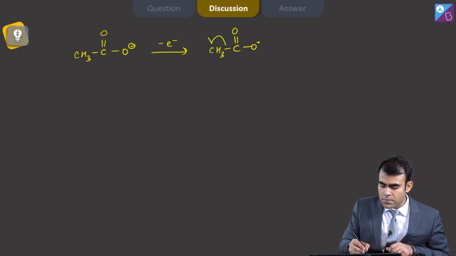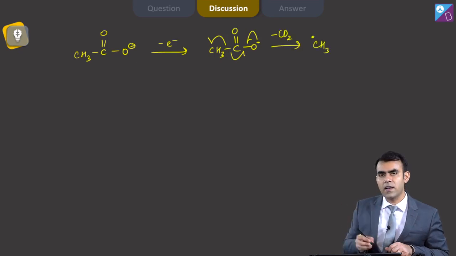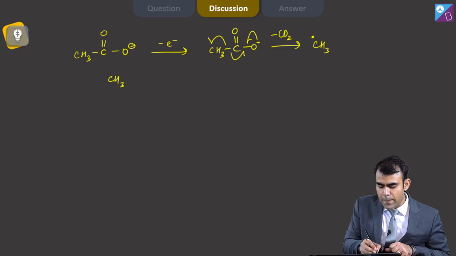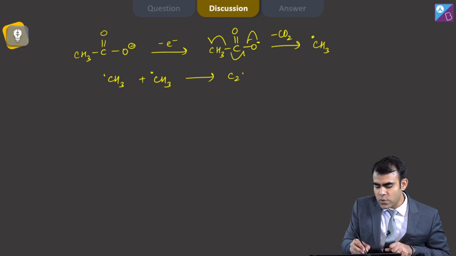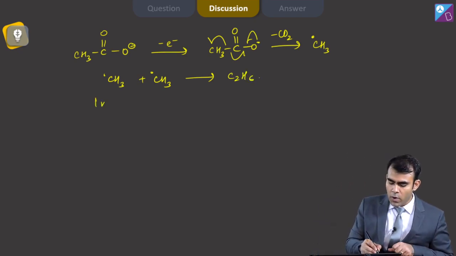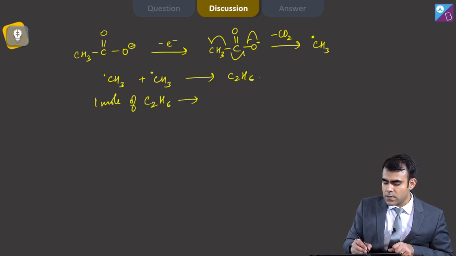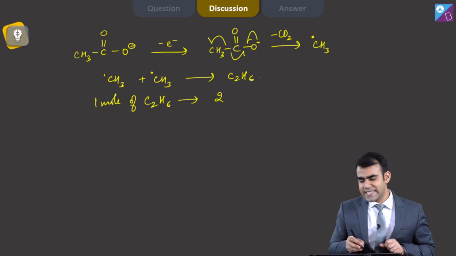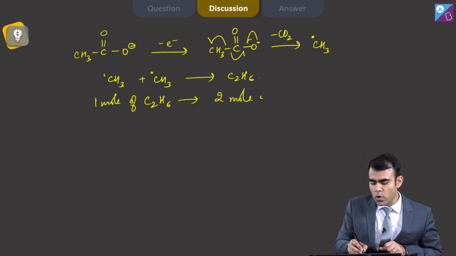Now something like this happens, your CO2 leaves and you get CH3 radical, and 2 CH3 radicals combine and form C2H6. So I can see from here that if I want 1 mole of C2H6, the amount of electrons that is needed is 2 moles of electrons.